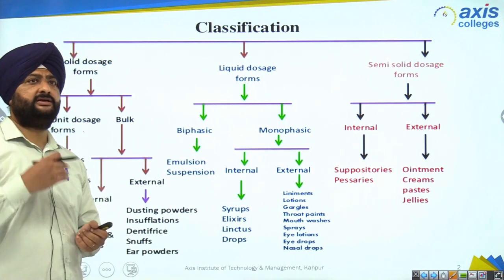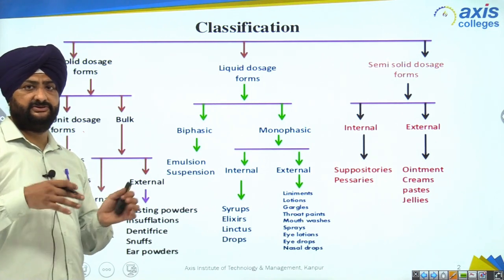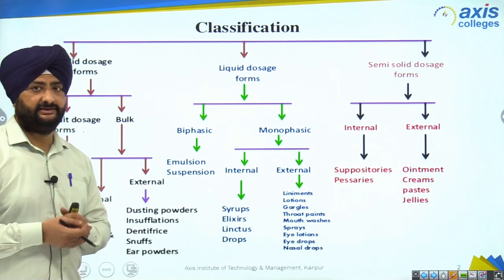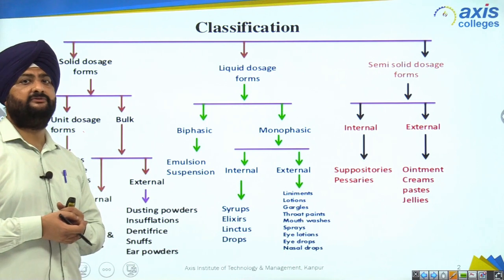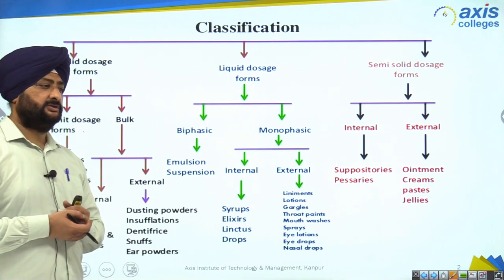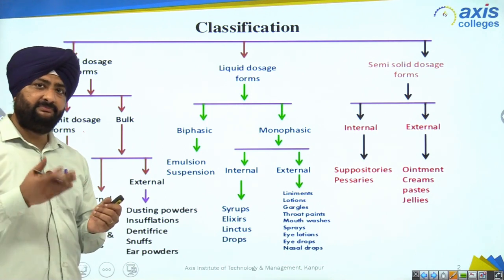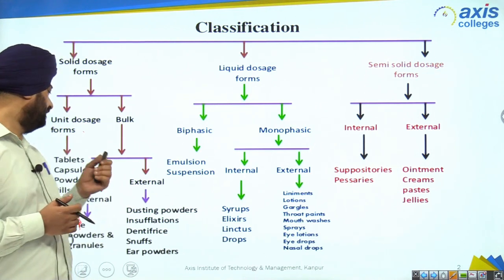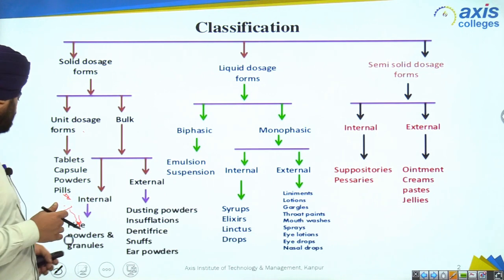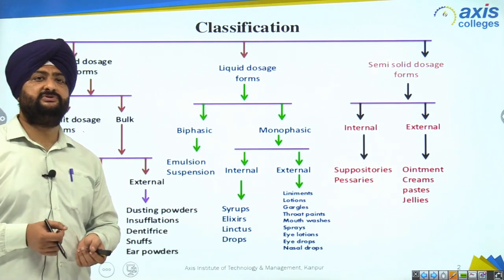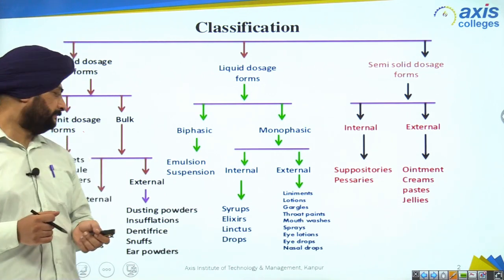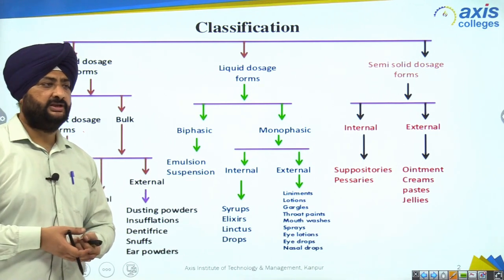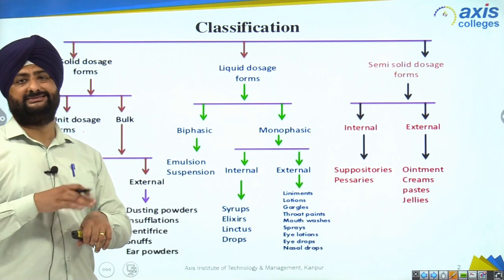They also used to take in mouth, and the application is to gargle it in a mouth. But we can't swallow that. The gargle mouthwash we don't swallow. So it stays inside the mouth, but it comes in external dosage form. So internal, we will talk about internal only to those dosage forms which we swallow, right? And what is external? External means topically, means used to apply on the skin.